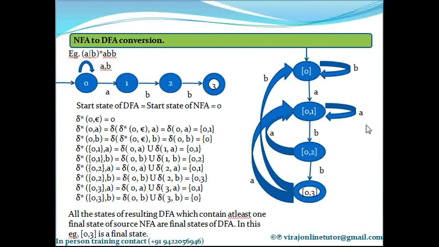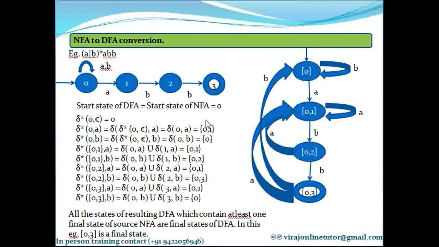It's very simple. Rule number 1 says the start state of your DFA is equal to the start state of your NFA. What is the start state of your NFA? 0. So the start state of your DFA is also 0. How many states of the DFA do I have right now? Only one state, which is 0.